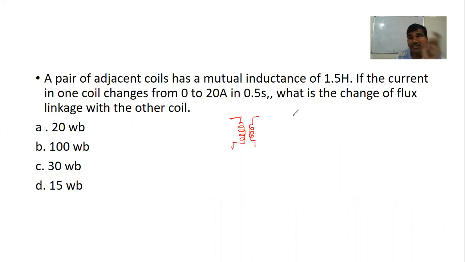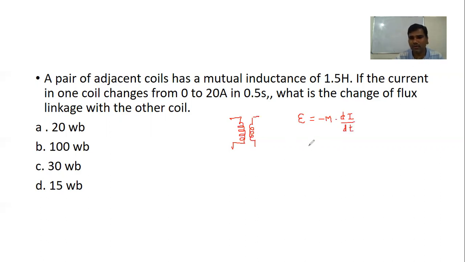Now when this is happening, you have to remember mutual inductance. The induced EMF is equal to the inductance inducing magnetic flux in the other coil, so that is minus M. It depends on the rate of change of current, minus M into di by dt. This is one formula.